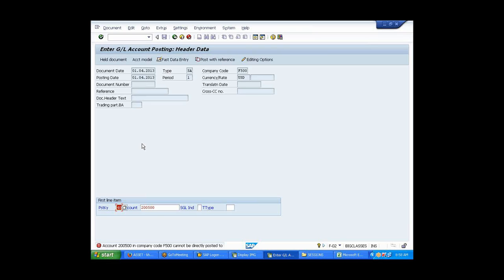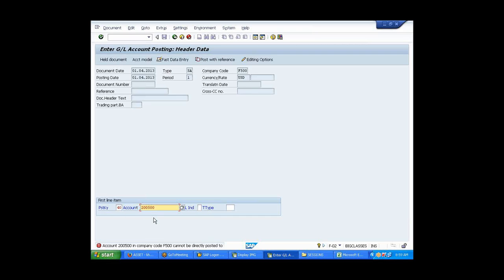Oh, asset account. That was it. Reconciliation accounts. Yeah, your reconciliation accounts can't be posted directly. It needs to go through GL. But is this a recon account? Yes, asset is a recon account.